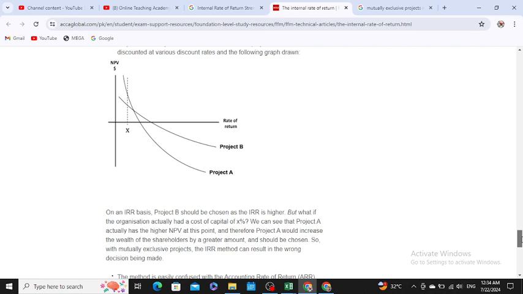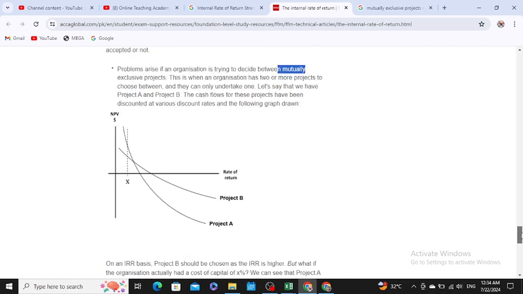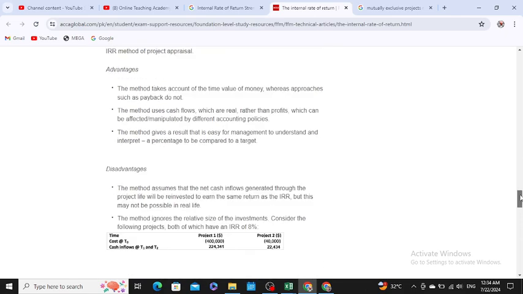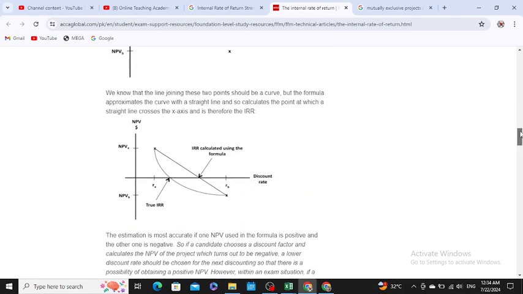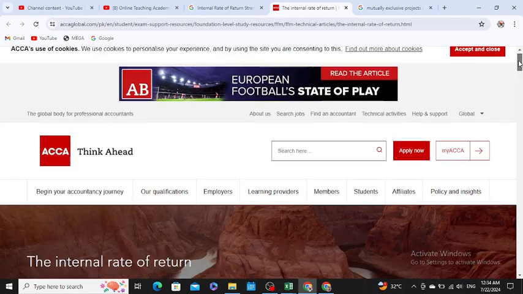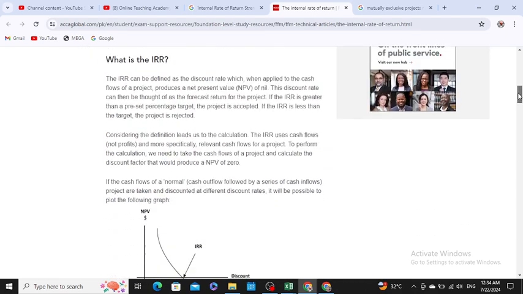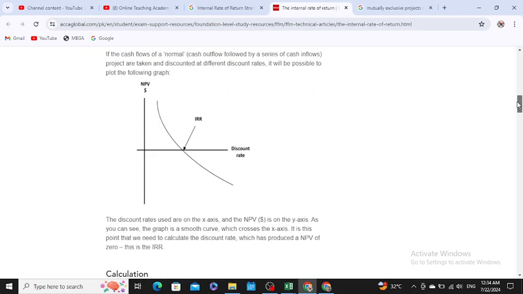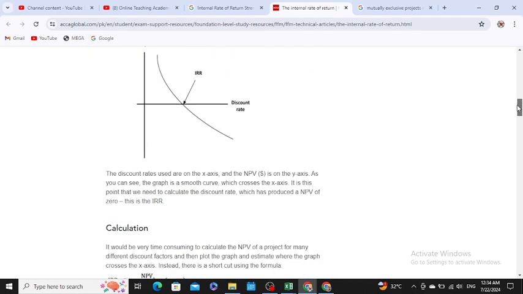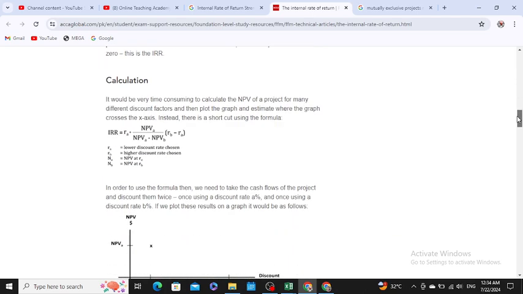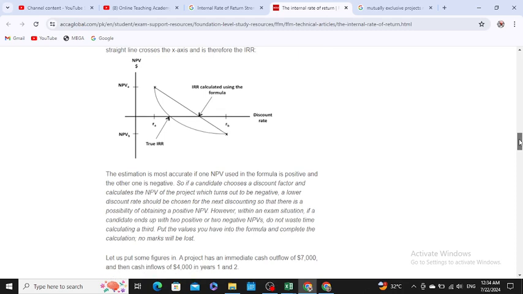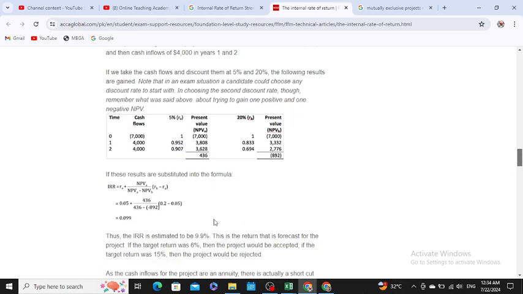These are the advantages and disadvantages of internal rate of return. Hopefully you understand. If you have any query, you may ask. You can also refer to the ACCA website, which has a whole description of the internal rate of return. They have also described it with a graphic representation, and some advantages and disadvantages of it.